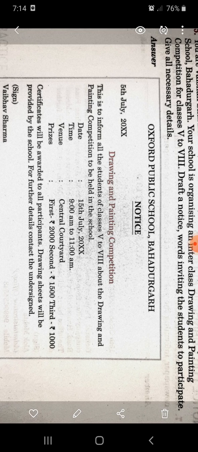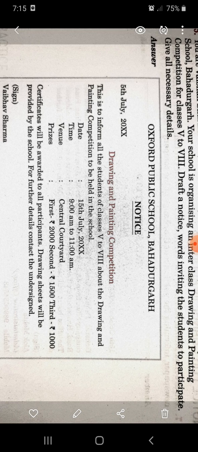Then you should always start a notice from a fresh page, and everything should be mentioned clearly in the notice. Then don't use personal pronouns like I, me, you, we. You can use the third person. A notice is written in the third person, so you can use third person pronouns for that.